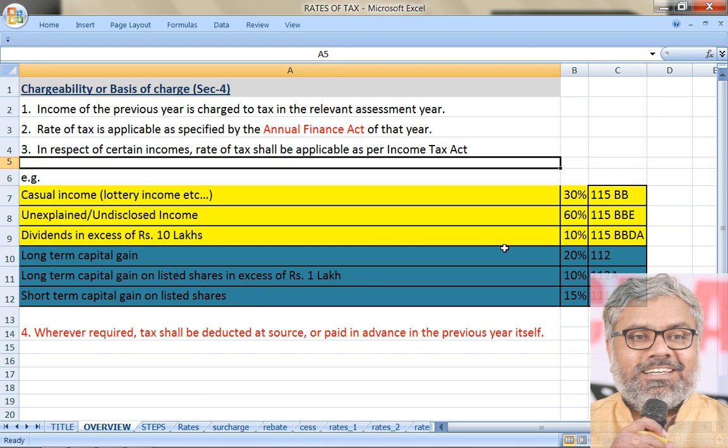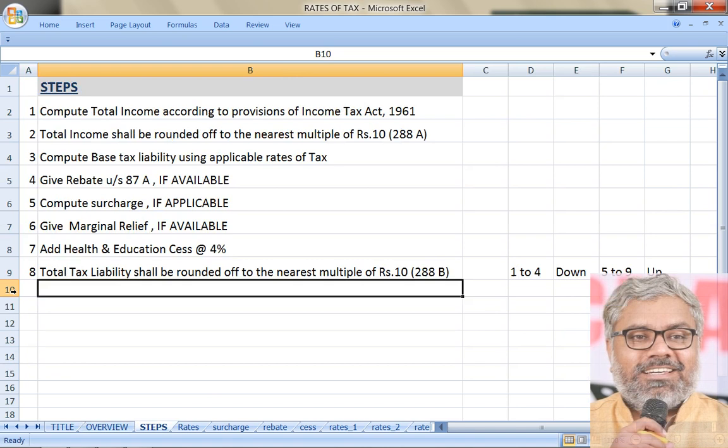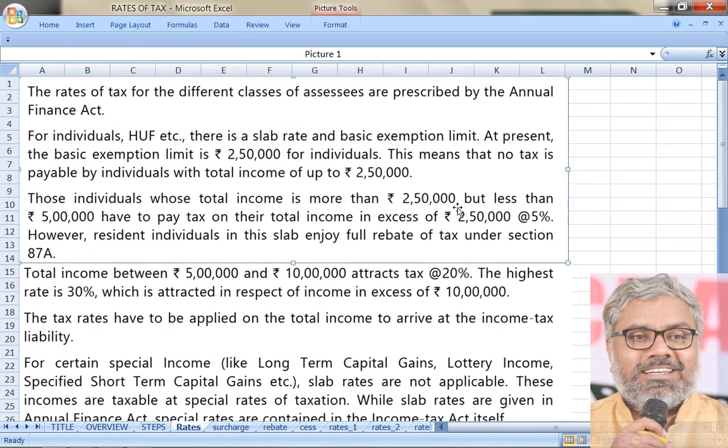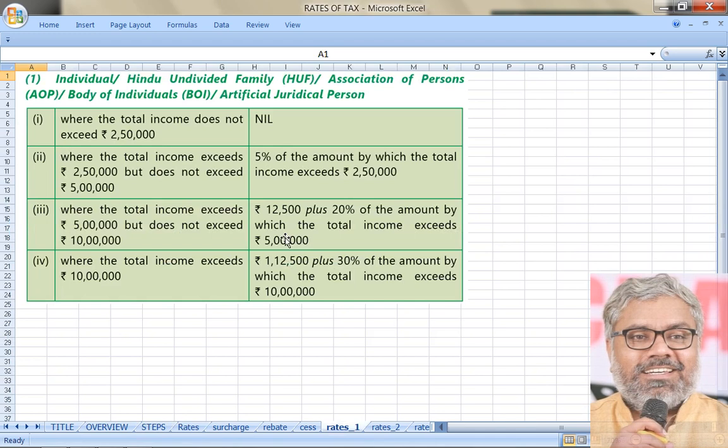That is the application of rates of tax. So this is the general understanding of chargeability. These are the steps involved in the process of computing the tax liability. Now actually we are entering into the provisions related to computation of tax liability, and we should start with the rates which are applicable, and this is what exactly is there in the ICAI material also. We can just read that and understand what it says.